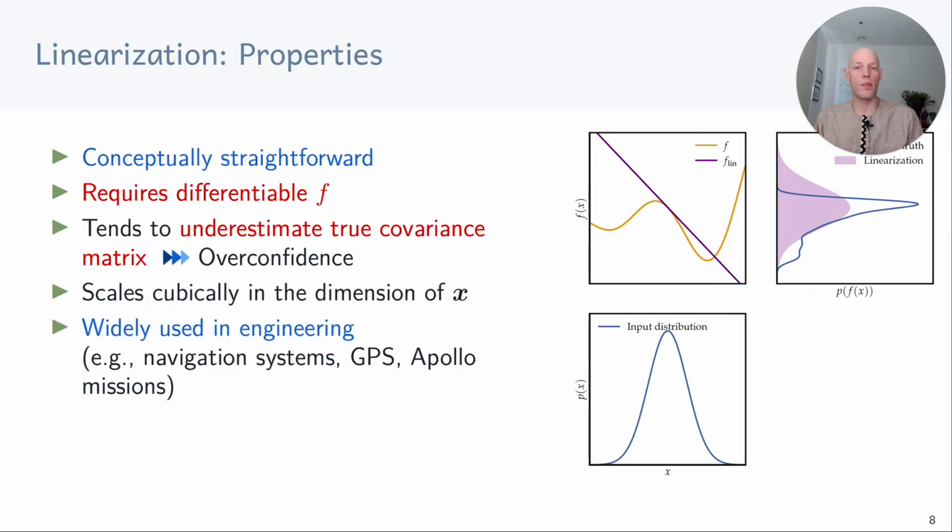Linearization is conceptually pretty straightforward, but it does require a differentiable transition function. An issue in practice is that it often tends to underestimate the true covariance matrix, which can lead to overconfident predictions. Especially in downstream applications, this can be a problem if risks cannot be properly taken into account. Compute-wise, this approach scales cubically with the dimension of the state.